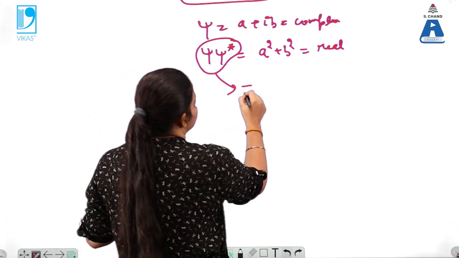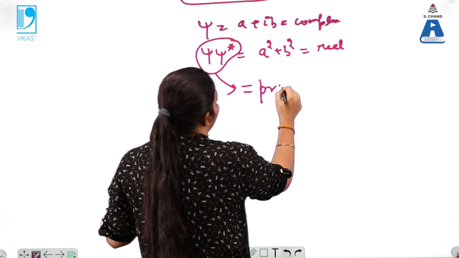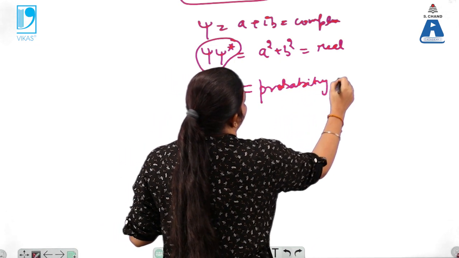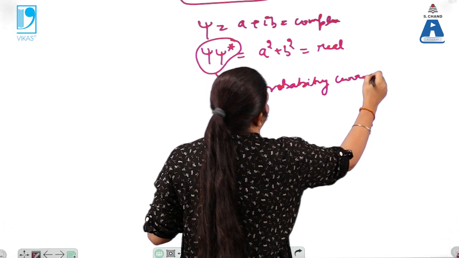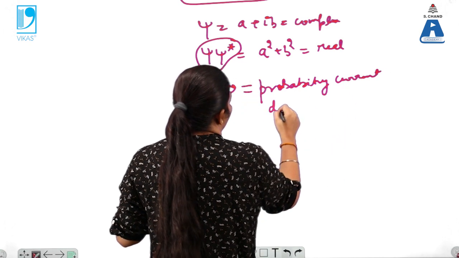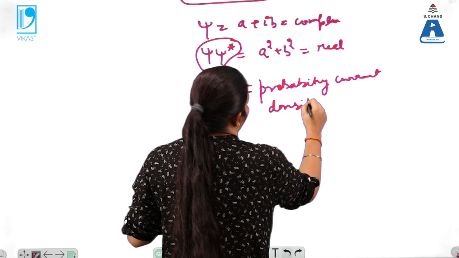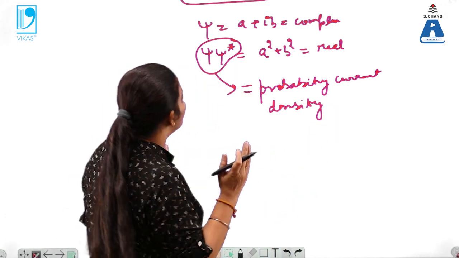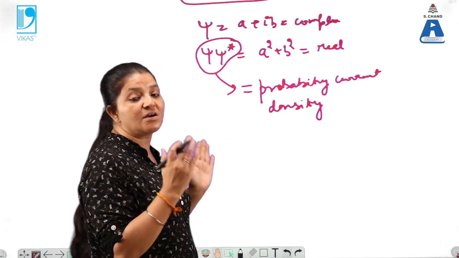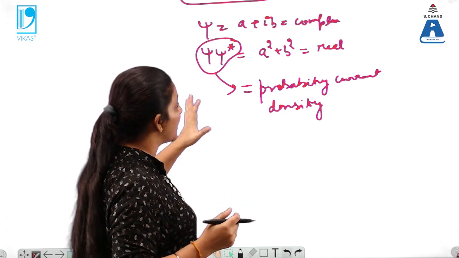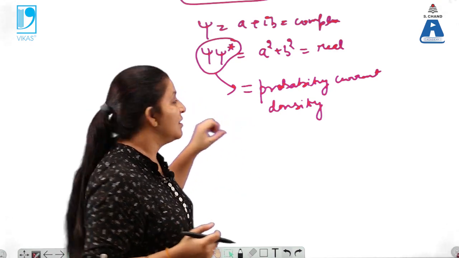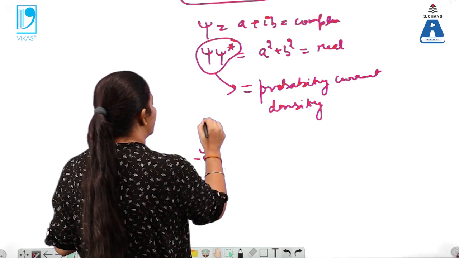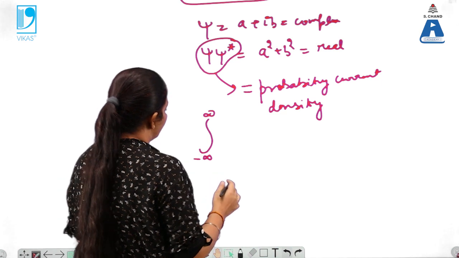Again, psi into psi star gives us the probability current density, to find the particle within the given space. Here the space of the particle is real, because the particle must be available within the given space.